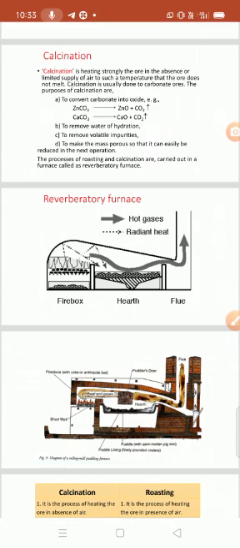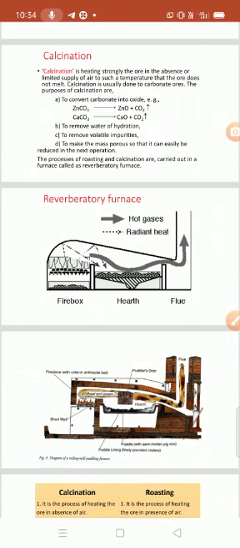Water remains the same in that watch glass, but kerosene or petrol gets evaporated at normal temperature. Kerosene or petrol is called volatile, while water is called non-volatile. This is the difference between volatile and non-volatile. Means at normal temperature, volatile impurities or gangue particles present in the ore get evaporated. This is the third point under the calcination process.